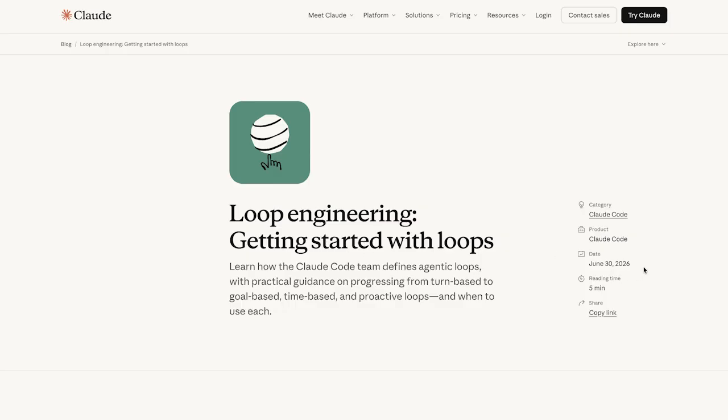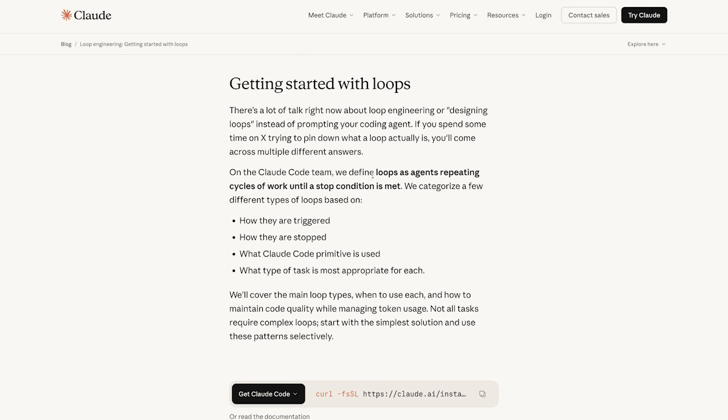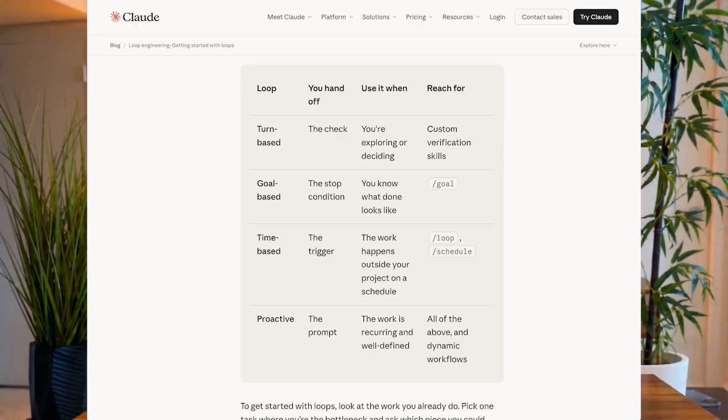Now take a look at this. This is Claude Code team's own post, June 30th. Their definition is one sentence. A loop is an agent repeating cycles of work until a stop condition is met. Now, their 4 types look like they're about triggers and timers. They're not. Look at their own summary table. What actually changes as you climb is what you hand over.